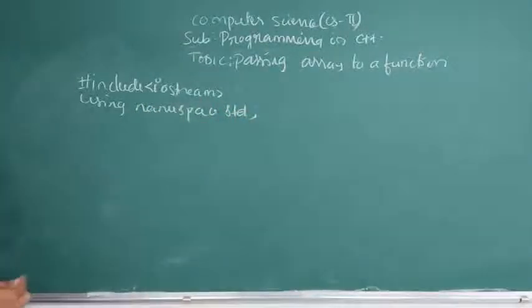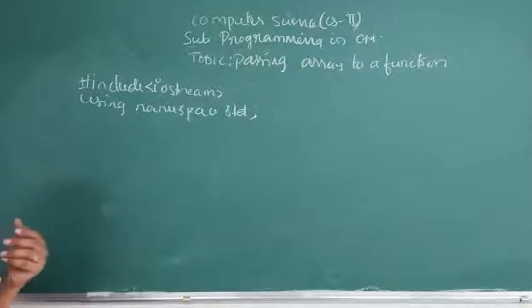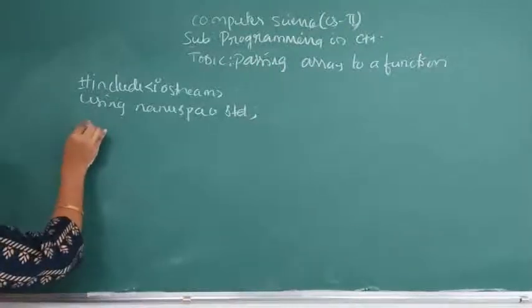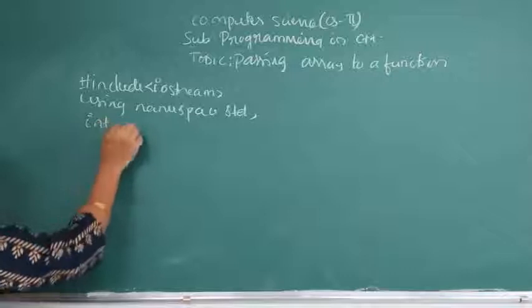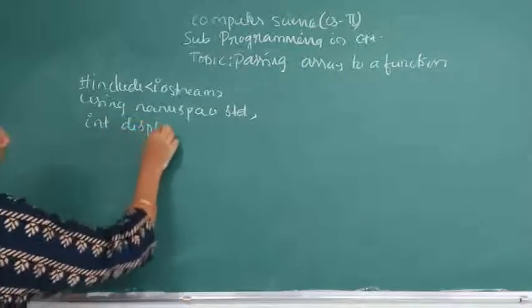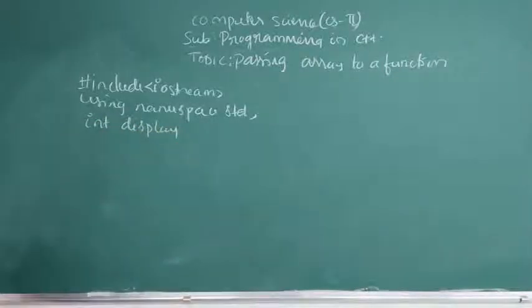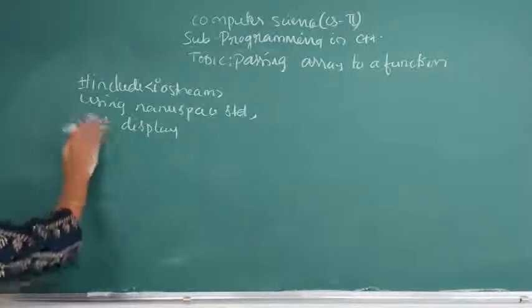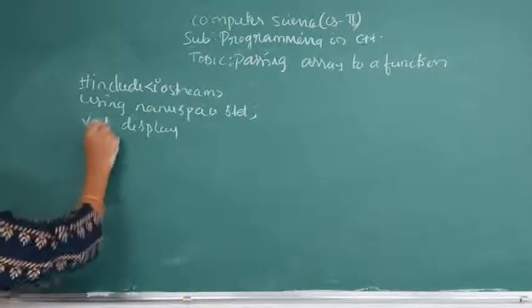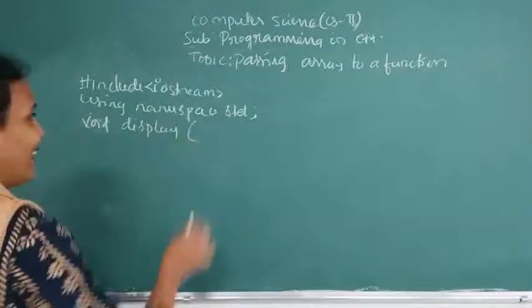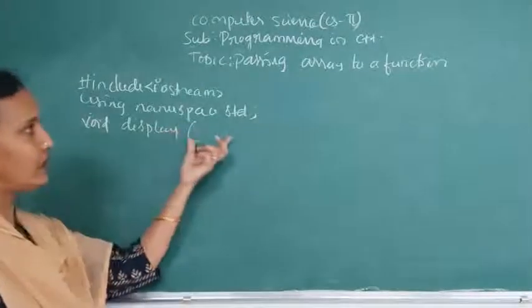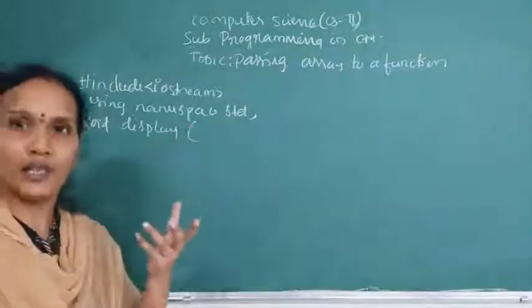Now here I will create a user-defined function. So I am declaring int display, or better, void display. Till now in our prototype we have given just a single variable.